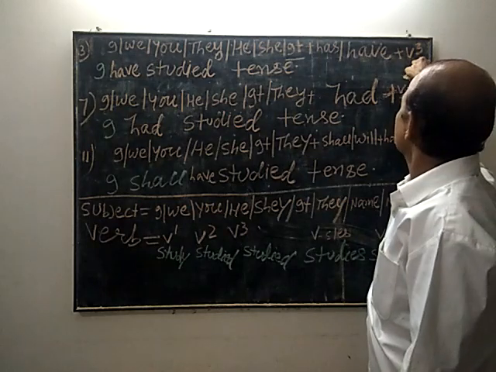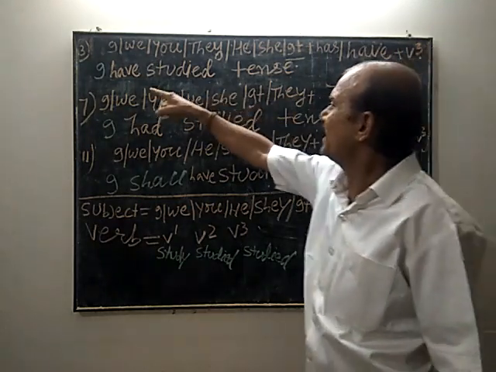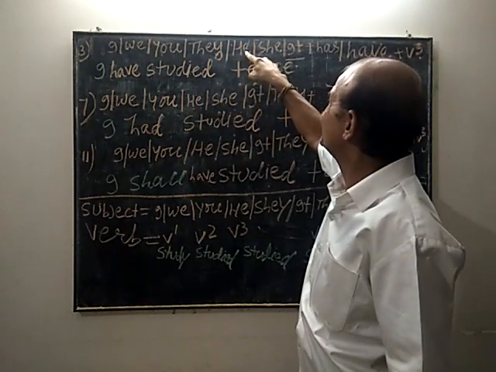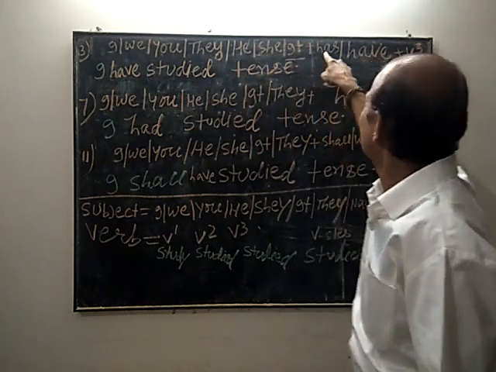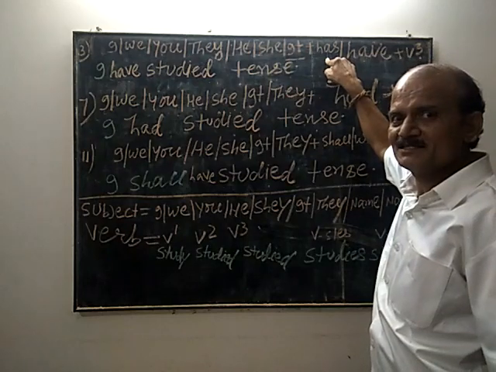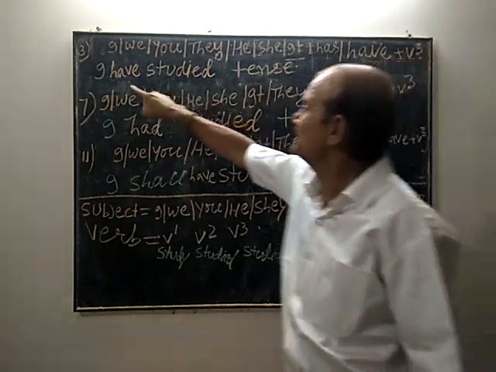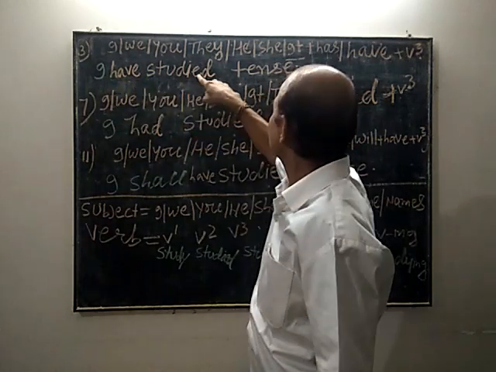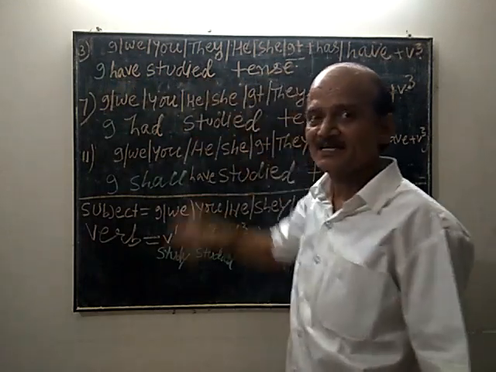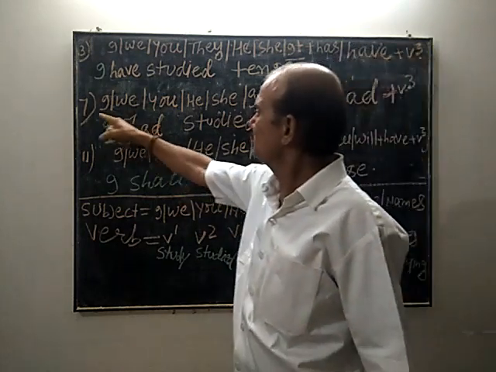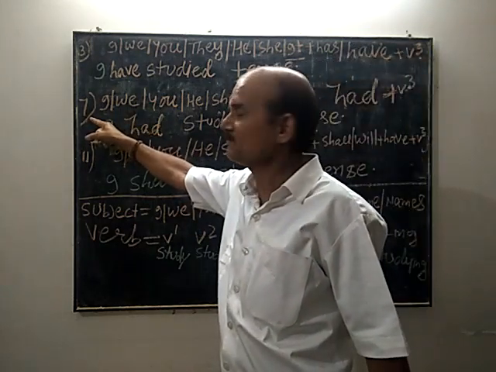For example, I have studied. And if the subject is he, she, it, auxiliary verb has will be used, followed by V3. For example, he has studied tense. She has studied tense.